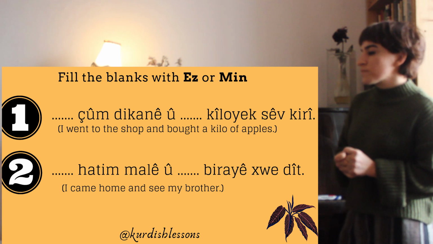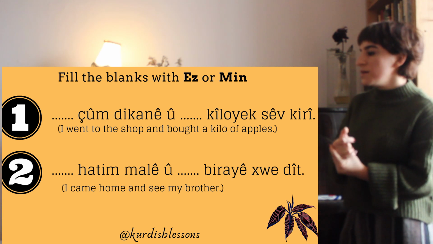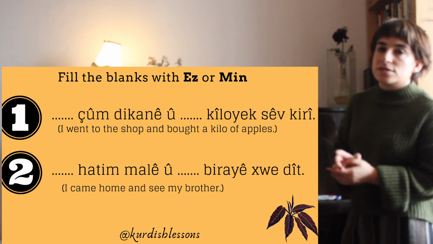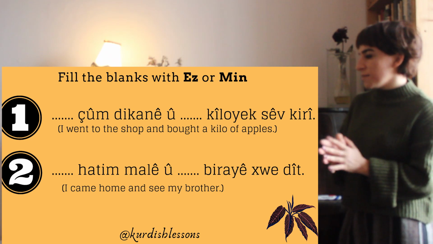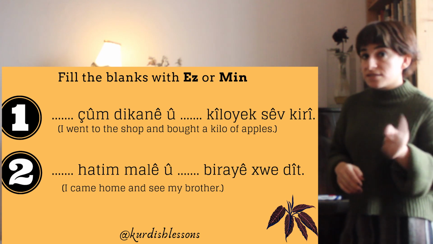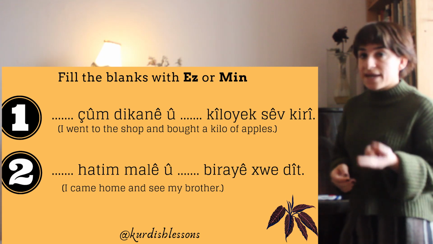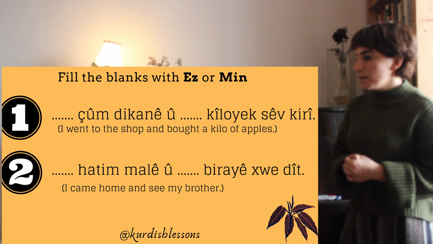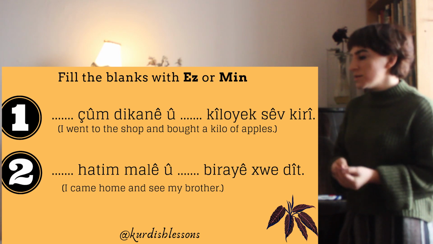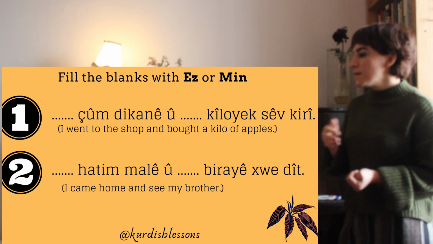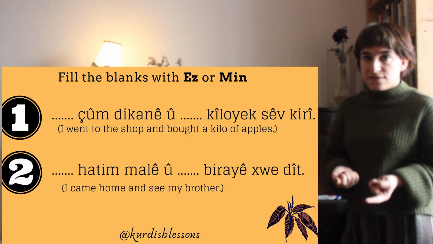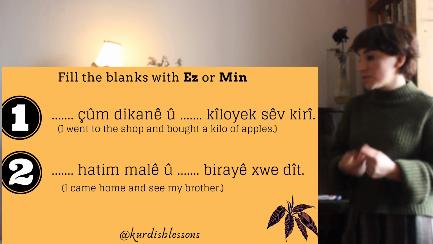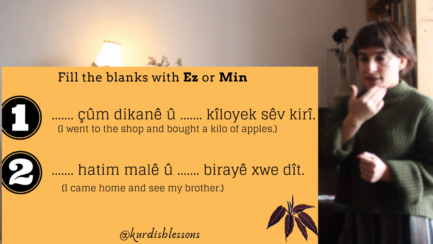Next one: "Dadadant hatamale u dadadant brayhodit." Okay, it looks like hatin, I came home. Hatin is intransitive, so it will be "as". Okay, "as hatamale", I came home. And "dadant, u min brayhodit". Okay, because ditin is transitive. You can see something. That's why "min brayhodit". Okay.